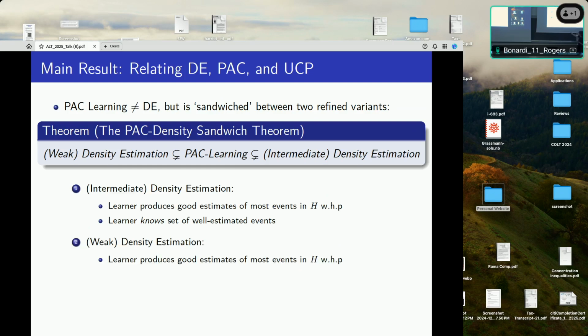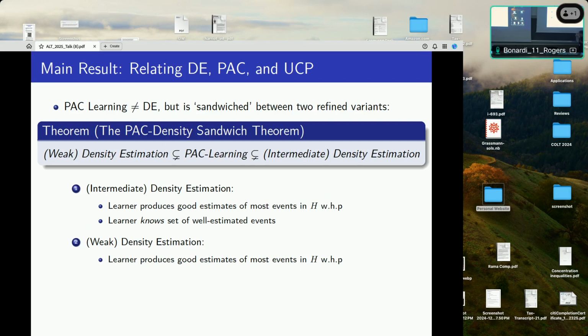On the other hand, we have weak density estimation, which is necessary but not sufficient. This is almost exactly the same, except we drop this requirement of knowledge: the learner will have good estimates for most things in H, but it can't tell which things it's estimated well. It doesn't know. It turns out that this strictly sandwiches PAC-Learning.